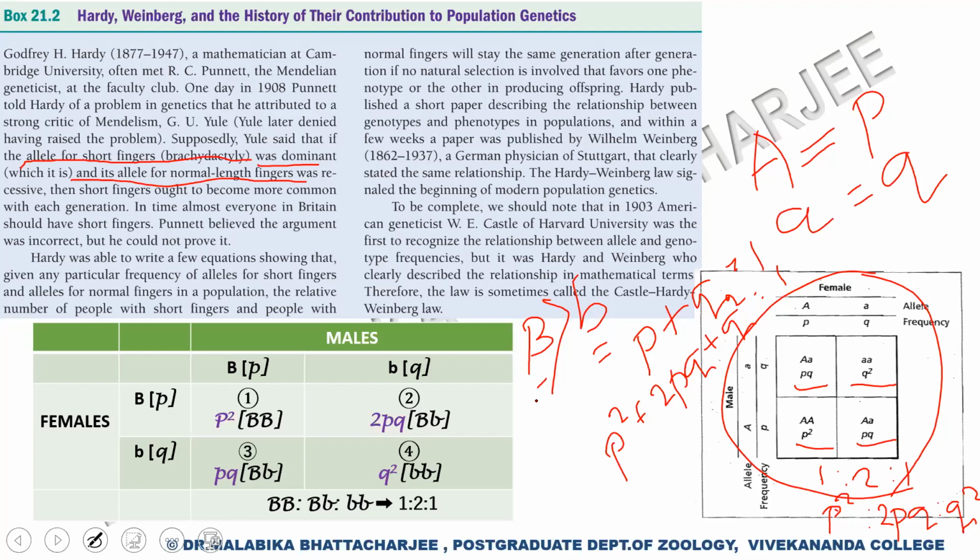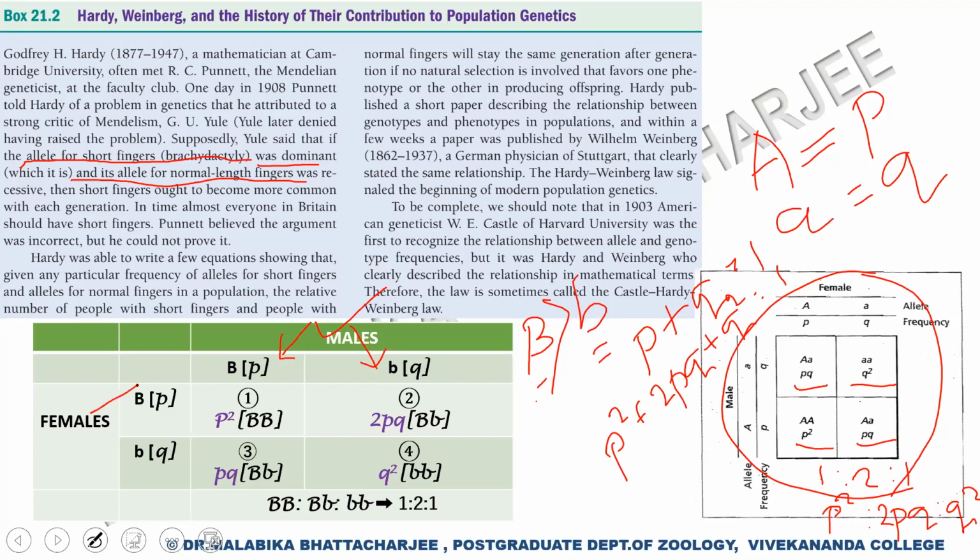So what he said to Punnett is that now if we put this simple cross in a checkerboard, in a Punnett square, we have males contributing capital B, small b allele. Remember that B is the allele for short fingers, brachydactyly, so you will be having short fingers phenotypically, okay? And B is dominant to small b. Small b is the normal allele for normal length fingers.